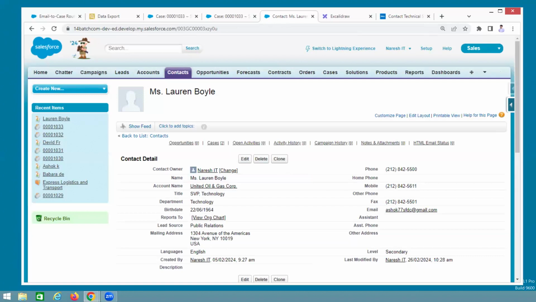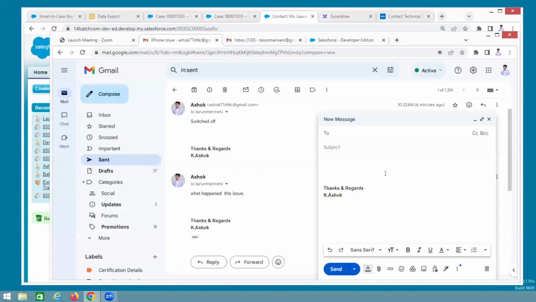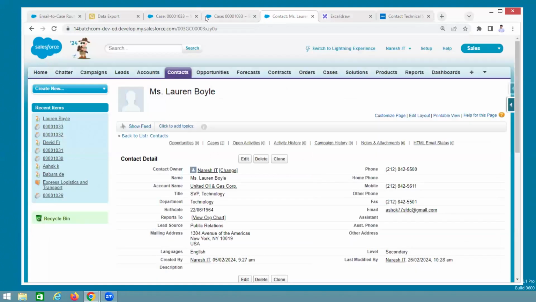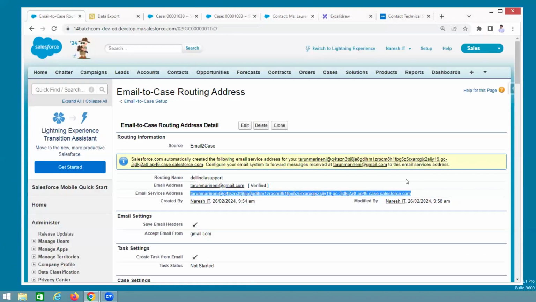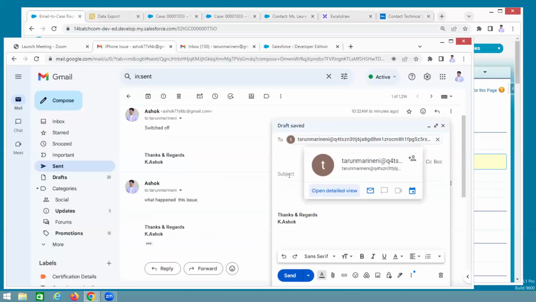Now, whenever Ashok sends one email now, not Ashok actually, this email address I want to use as the routing address. Now, whenever I am sending the mail from Ashok 77 SFDC, what is that here?